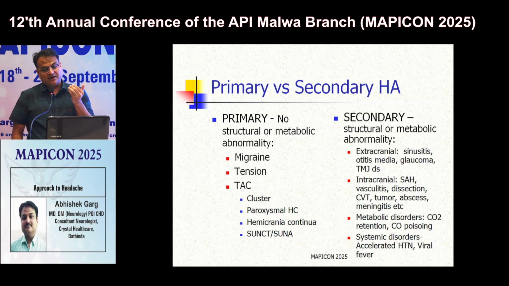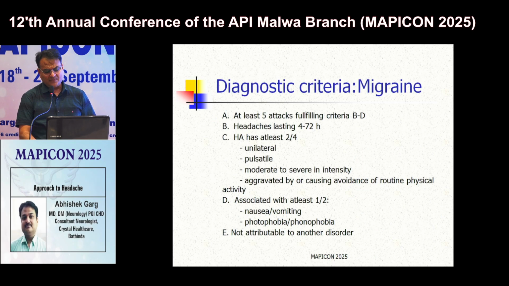How does secondary headache arise? I have told that secondary headache is headache which originates due to some structural pathology, like some extracranial structural pathology like sinusitis, otitis media, glaucoma. Intracranial pathology like tumor, abscess, meningitis, dissection can give rise to headache. Some metabolic disorders like CO2 retention, OSA can give rise to headache. Some systemic disorders like accelerated hypertension, viral fever can also cause secondary headaches.